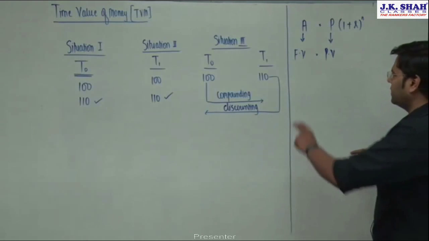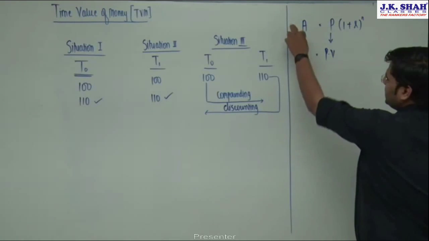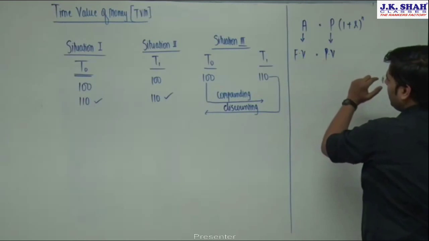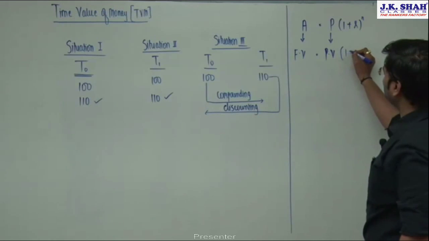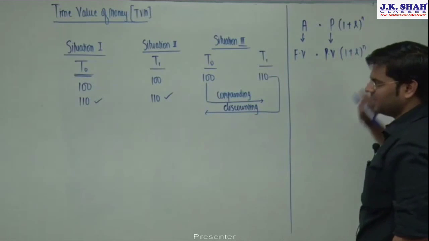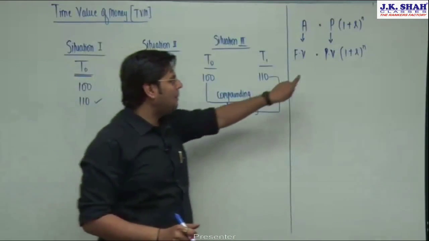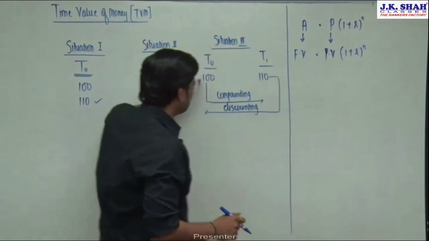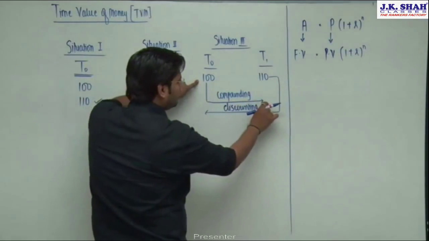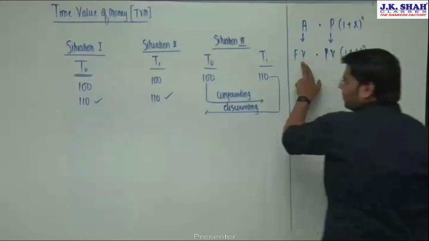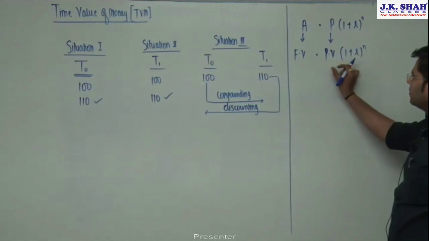So can I conclude, friends? A is replaced with the words future value, P is replaced with the words present value, and I'll keep this (1 plus r) raised to n as it is. So this became a formula wherein present value can be converted to future value, where FV is nothing but future value, PV is nothing but present value.